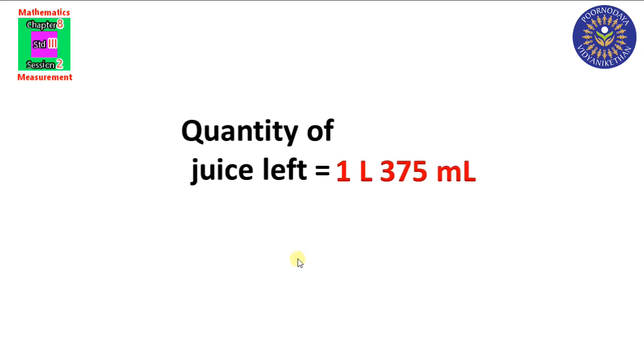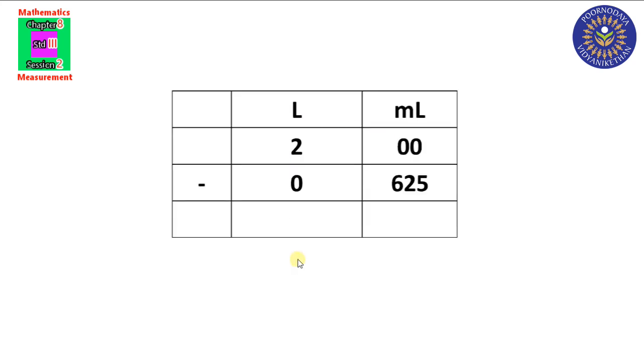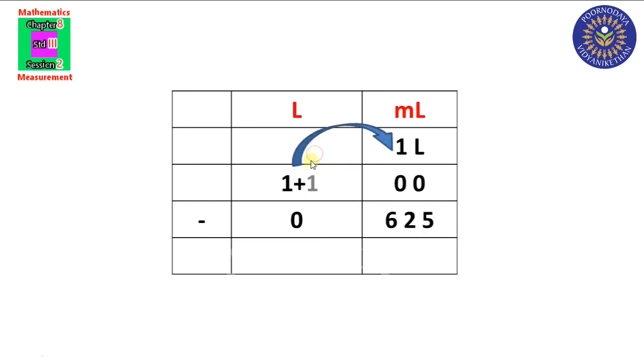Did you understand? 1 liter 375 milliliter. Any doubt? Listen here. I will explain once again. Listen carefully. What we have to do? First we have to arrange the column like this. 2 liter 00 milliliter. From this 2 liter we have to subtract 625 milliliter. We know it is not possible to subtract this 625 from this 0 milliliter. So from liter column we will borrow 1 liter. That 1 liter we write here in the milliliter column.